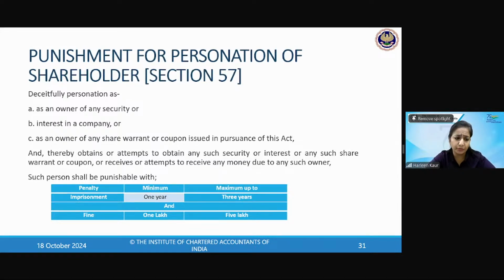So it is simply trying to tell you that if you do any personation, say for example, I'm Harleen Kaur, but I take a fictitious name, I'm trying to become the owner of securities by the name of, say, Rishabh Gupta. So actually my name is something else and I have now deceitfully personated, becoming the owner of securities by doing the personation. Then I will be charged with imprisonment of 1 year to 3 years maximum and a fine of 1 to 5 lakhs will be given to me under section 57.